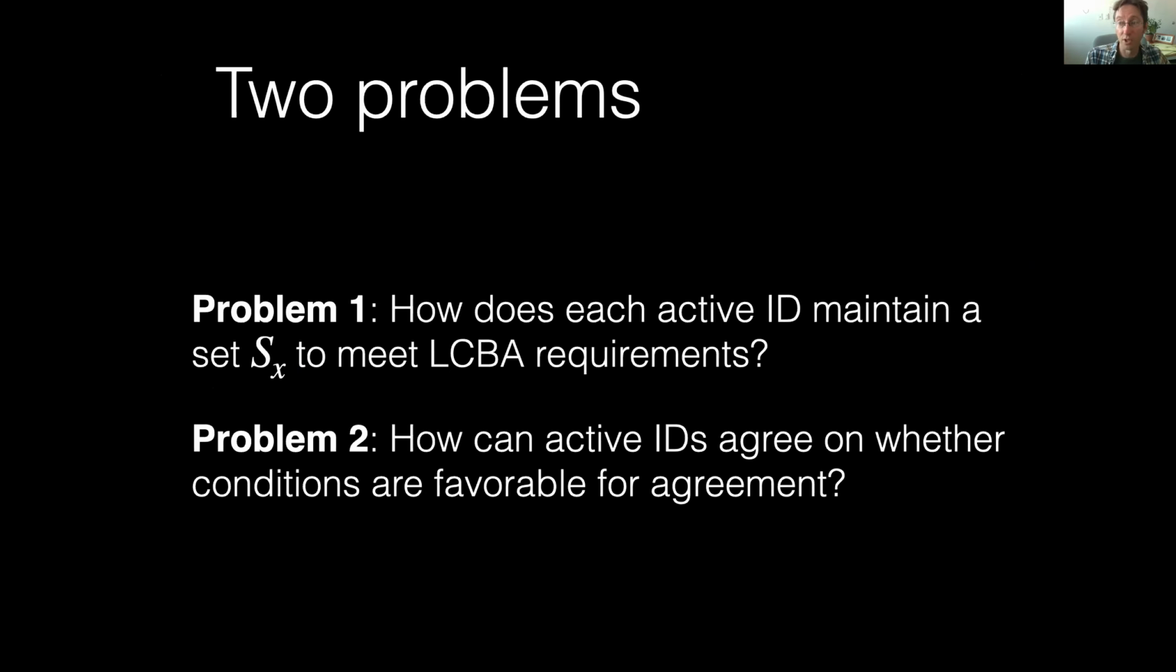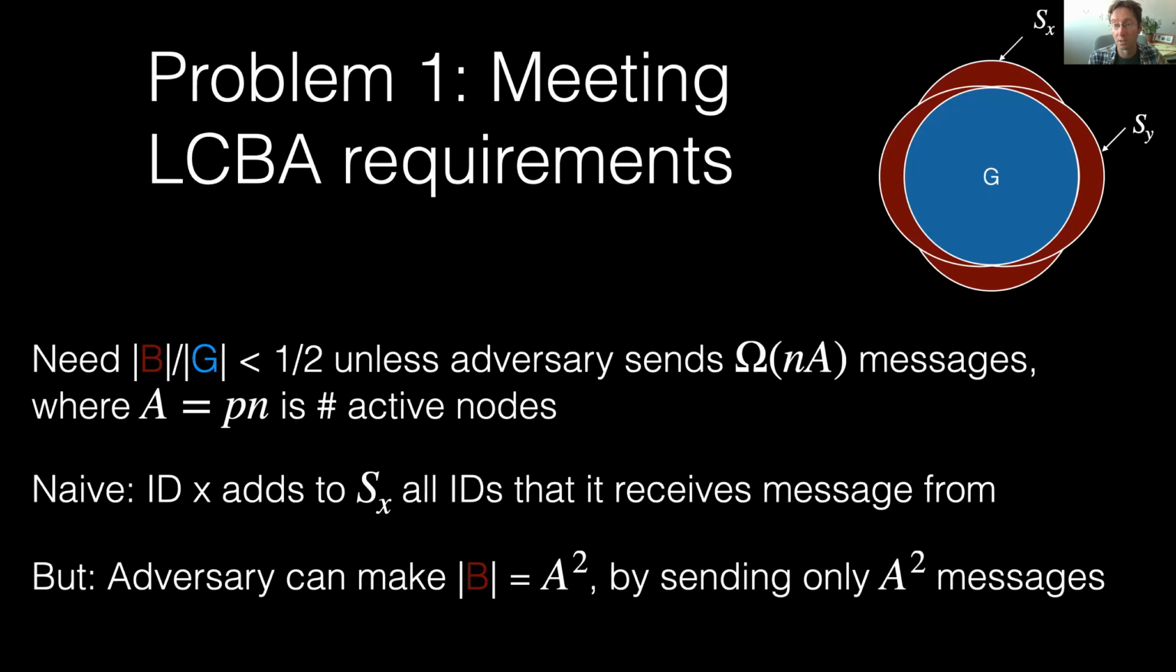So even if we do have LCBA, though, there's still some technical problems, two key ones. First, how does each active ID maintain a set SX to meet the LCBA requirements? And secondly, how can the active IDs agree on whether conditions are favorable for agreement? To move forward, for problem 1, we want to ask how we can meet the LCBA requirements. A naive algorithm would be that ID X adds to SX every ID that it receives a message from in the initial broadcast step.